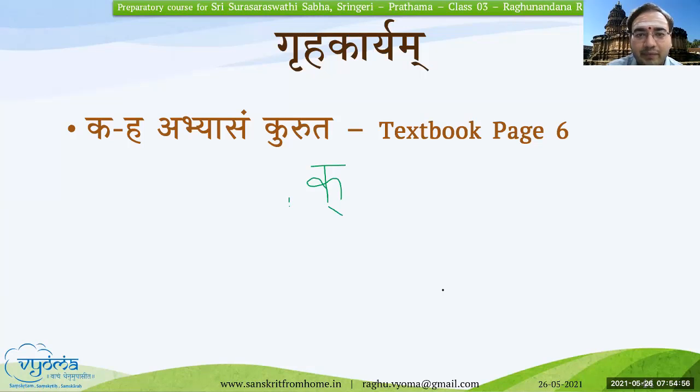We cannot. To make a meaningful word, we require the help of swaras. For example, take the word kuruta: k plus u, r plus u, t plus a. Only once you have these combinations, these gunitaksharas, is the word formed and its meaning known.